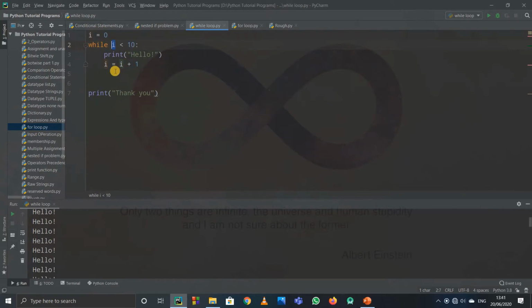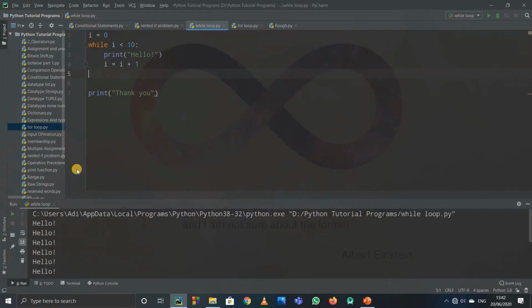So this will happen 10 times, because i will be 0, then 1, 2, 3, 4, and so on. When it is 9, 9 is less than 10, so it is true and it will execute. But when i is 10, 10 is not less than 10, so this statement will not execute now. So I'll just run this now.